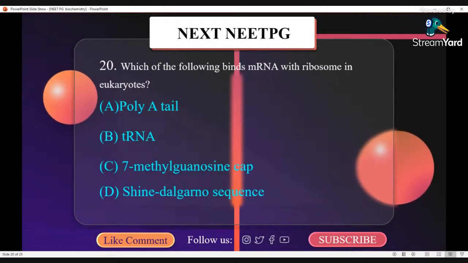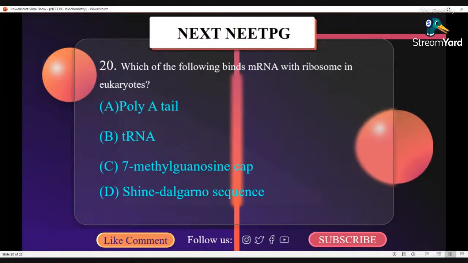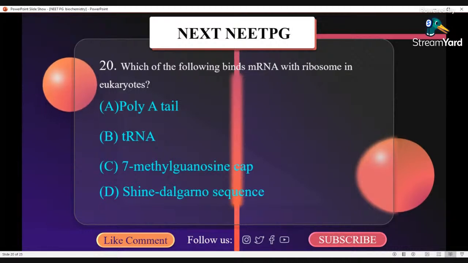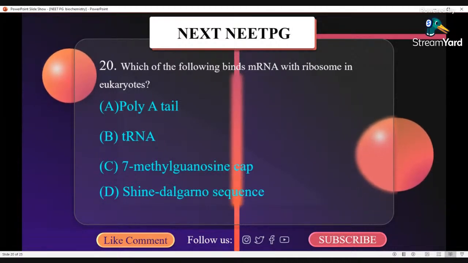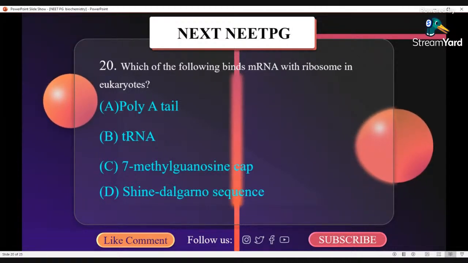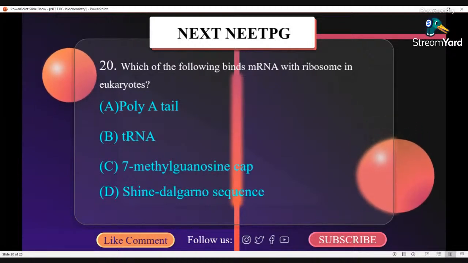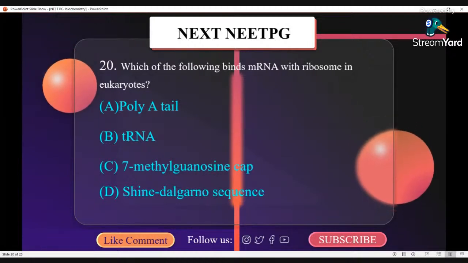Shine-Dalgarno sequence (SD sequence) is present at the minus 10 position of mRNA only in prokaryotes and is rich in purine. In the smaller subunit of ribosome, 16S RNA is present. SD sequence is complementary to 16S RNA and their binding helps in binding of mRNA with ribosome during initiation of translation in prokaryotes.